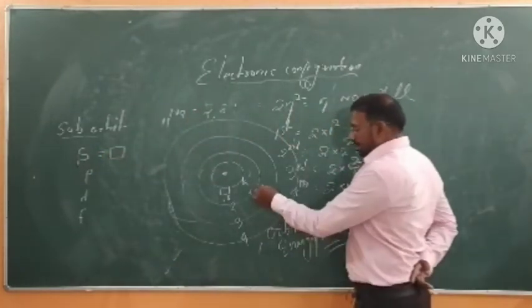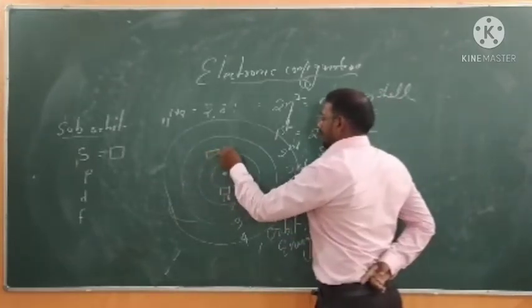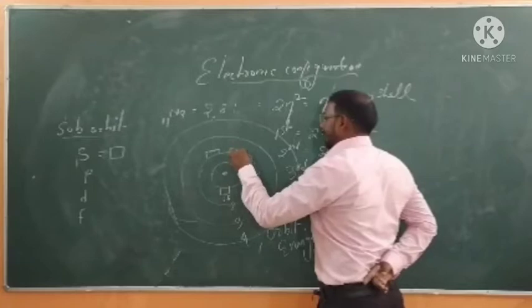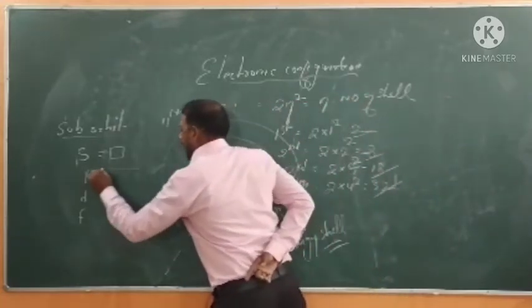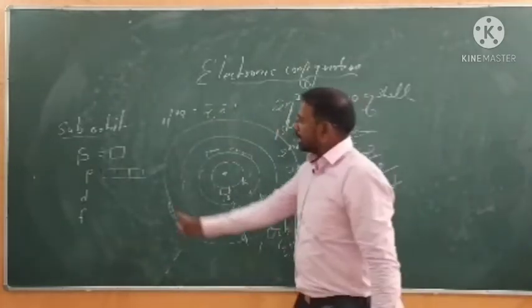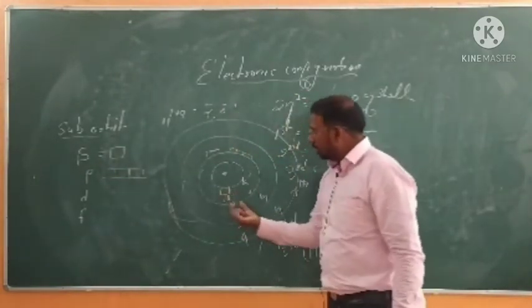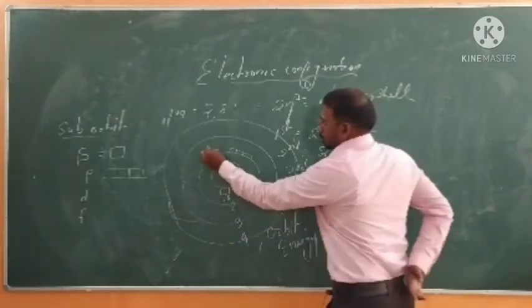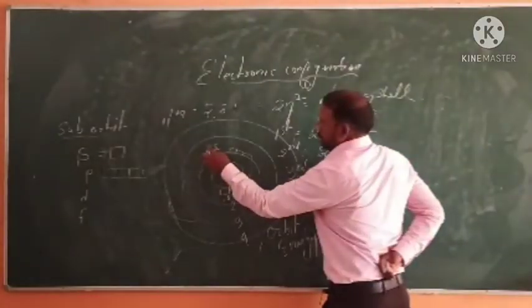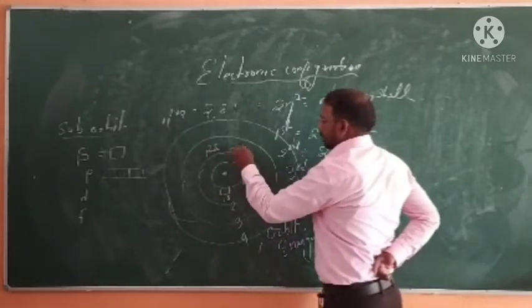Again, we will talk about the second shell. The second has two subshells, S and P, and P has 3 rooms. S has only 1 room, that's why I have written only 1 block here. 2s. Why am I writing 2s? Because it belongs to the second shell. That's why 2s and 2p.